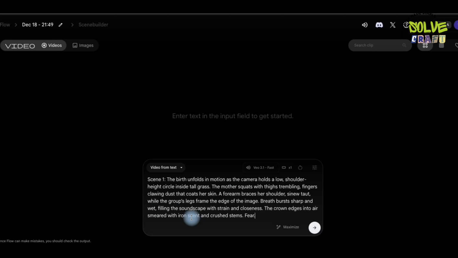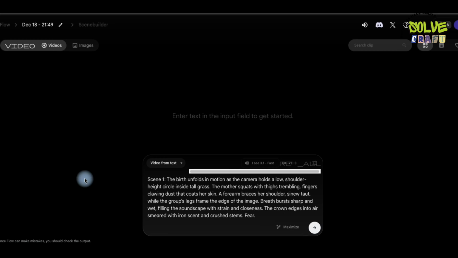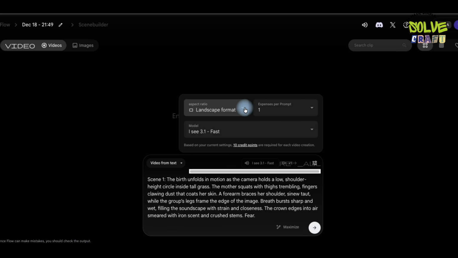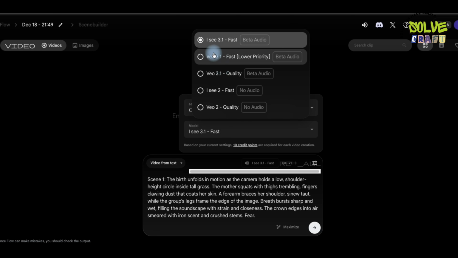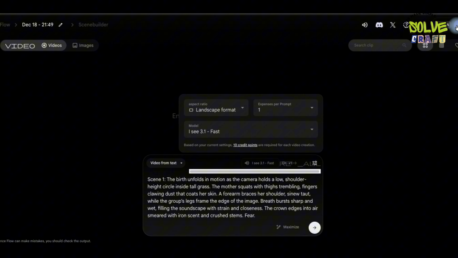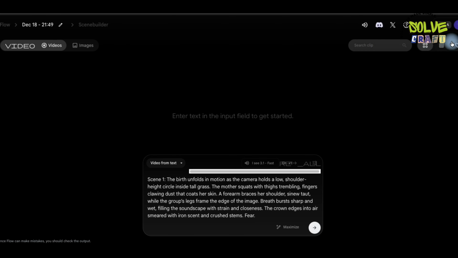We have a simple text box. What do we do? Simply copy the text from scene 1 and paste it here. After pasting, you can see from the side that you'll need to set a few things. For example, your aspect ratio should be YouTube size. Select that. You need to select your model, like I've selected Veo 3.1 here. I'm using Veo 3 Ultra, so I have plenty of credits, almost over 45,000 credits. But when you get the Pro version of this, you will get 1,000 credits, and per video generation 20 credits will be taken.